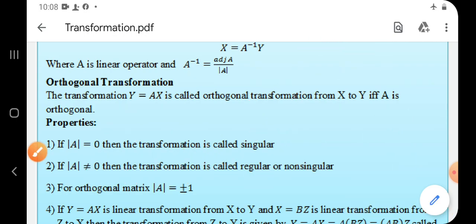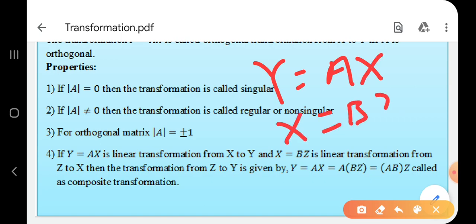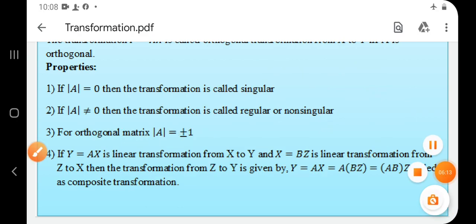Understood? Okay. Now, if I combine two transformations, suppose I have y is equal to Ax and x is equal to Bz, then I can write a transformation from z to y. That is, y is equal to AB into z. Means making the product of two matrices, and I get a new transformation. But keep in mind, all are of the same order, then and only then it is possible. Okay. So this is the concept of transformation matrix.